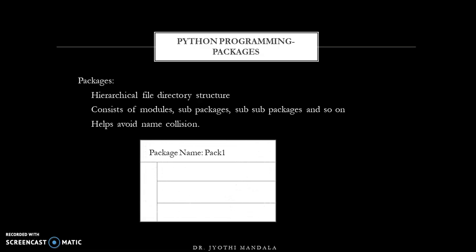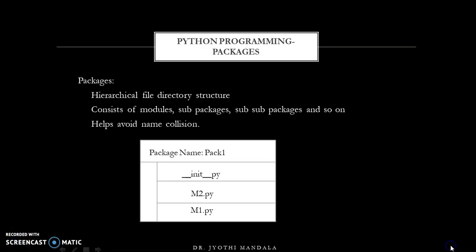Let us consider you are creating one package called pack1, which consists of module1.py, module2.py. But whenever you are using a package, you should always have an initialization module, which is called __init__.py. What actually this is, we'll see with an example.